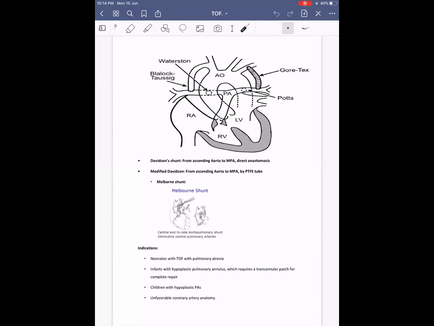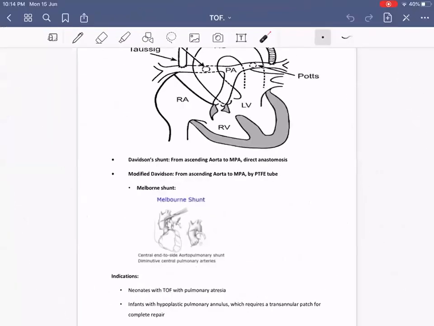Okay. Next, going on to the indications for these central shunts. That is neonates with pulmonary atresia, and infants with a hypoplastic pulmonary annulus, which requires a transannular patch for complete repair. If the pulmonary annulus is small, that is one of the indications for postponing the surgery. In such a case, we may have to do these palliative shunts. Then children with hypoplastic pulmonary arteries and unfavorable coronary artery anatomy, in which case late surgery is preferred.